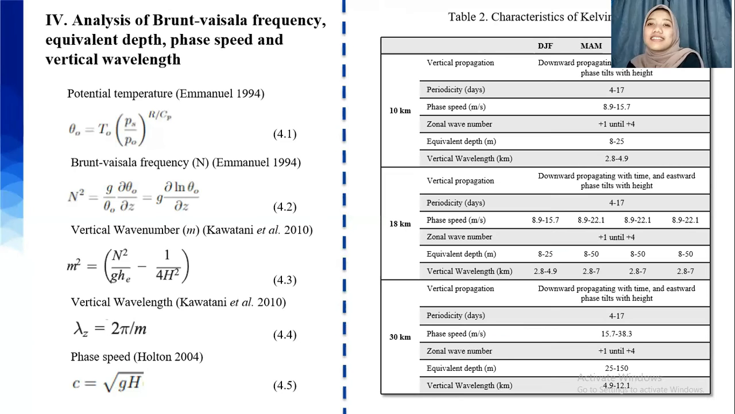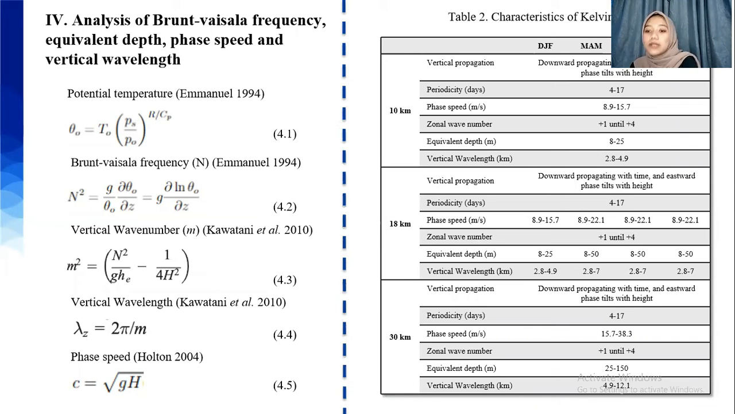The last analysis is the analysis of ground phase, solar frequency, equivalent depth, passage speed, and vertical wavelength. I did this analysis to get the vertical wave number in every layer. In the first step, I calculated the potential temperature, and then I calculated the ground phase solar frequency. Then I could get the vertical wave number and from it the vertical wavelength of the Kelvin wave. To get the passage speed of the Kelvin wave, I took the equation from Houghton 2004.